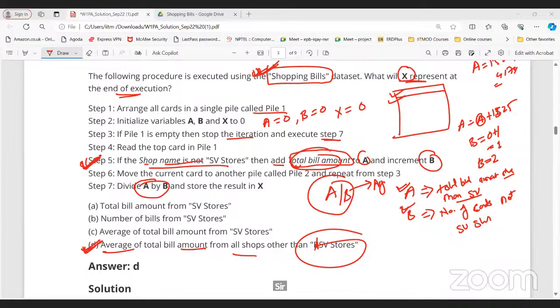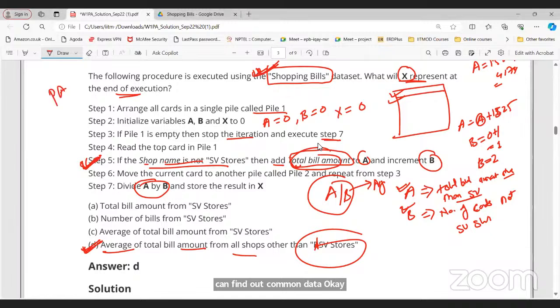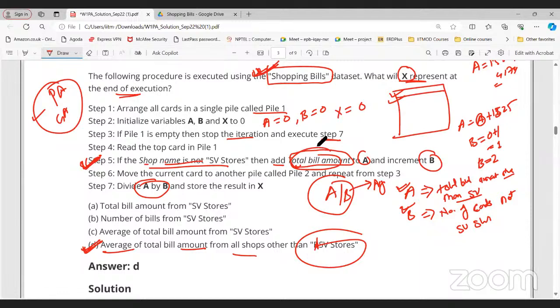Sir, this type of questions I want to practice more. From where will I get this type of question? Practice the practice assignment and graded assignment. You can solve these questions, or you can solve previous year questions also. Just reach out to any previous term student, they can help you. But if you are able to solve the practice assignment and graded assignment questions, that is enough. Sir, where can I find the previous year question paper? Just connect with other students, previous term students. They will help you.